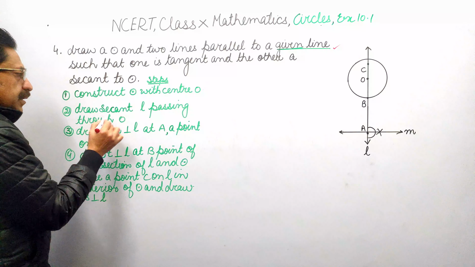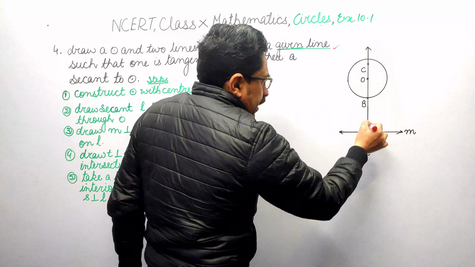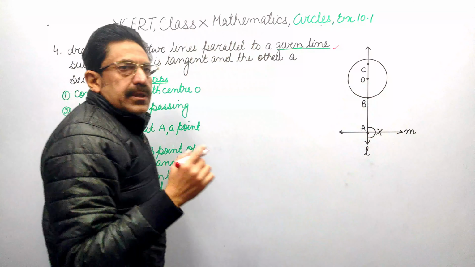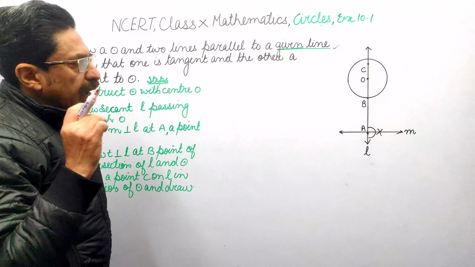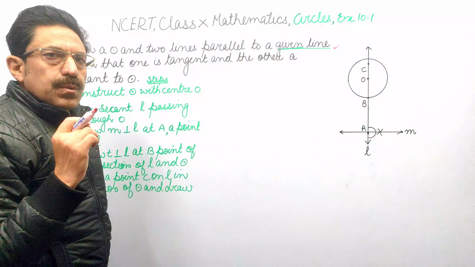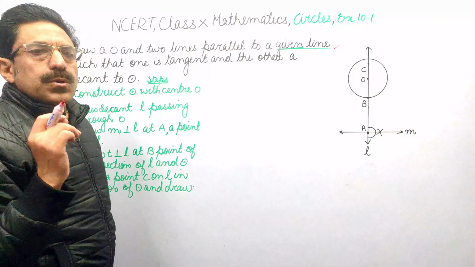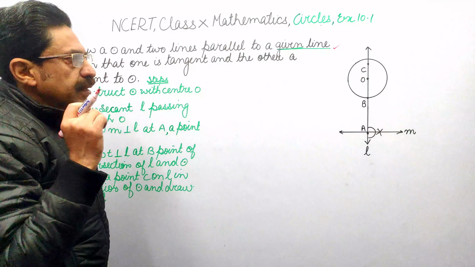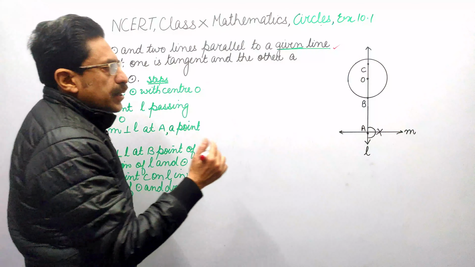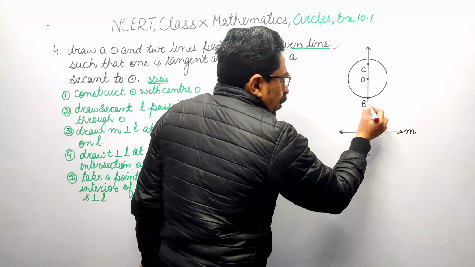secant L passing through O. We have drawn this line L passing through O, the center of circle. Now, why are we passing it through O? Because we want to use property of tangent, that tangent is perpendicular to radius at point of contact.